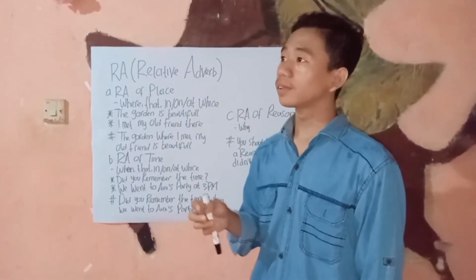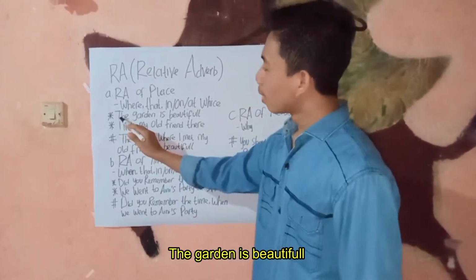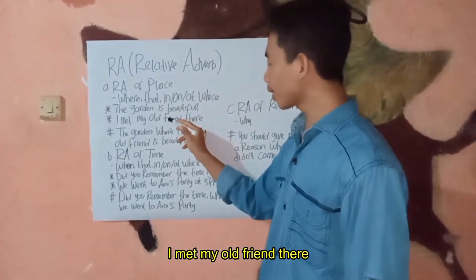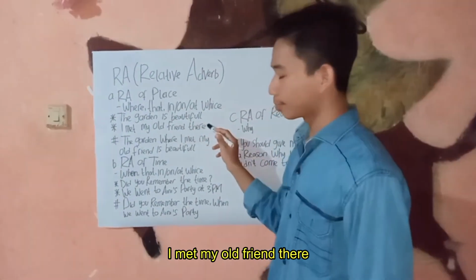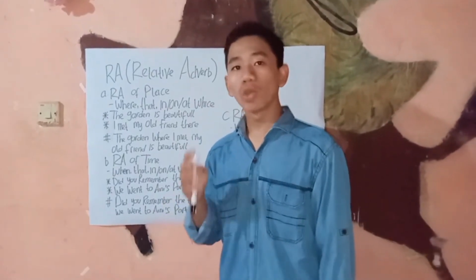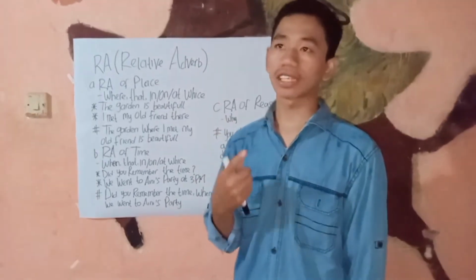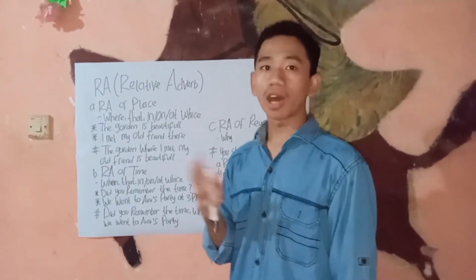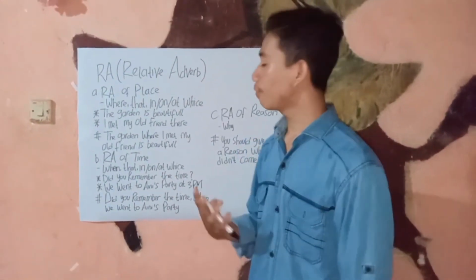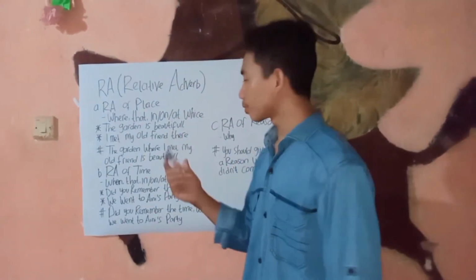Here are two clauses. The garden is beautiful and I meet my old friend there. Here we will combine two clauses into one sentence without losing meaning. How? First, we look at some words.